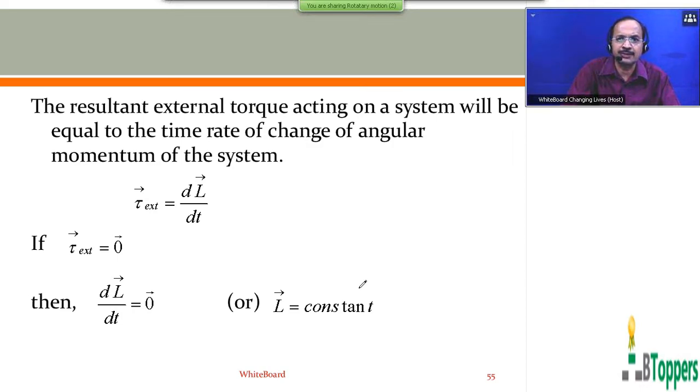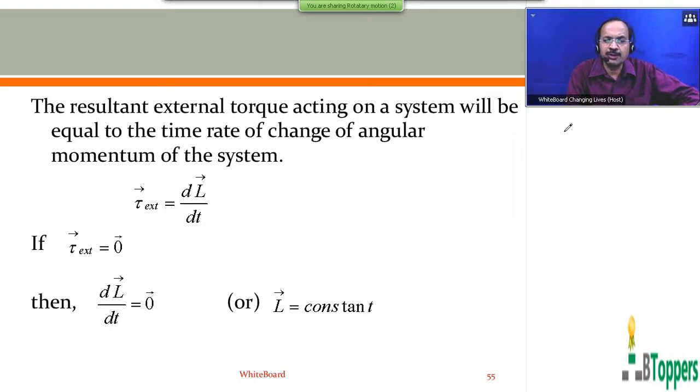which is similar to the principle of conservation of linear momentum I discussed earlier in the chapter with the heading center of mass and conservation of linear momentum. I said the total linear momentum of any system changes only due to the external force acting on the system.